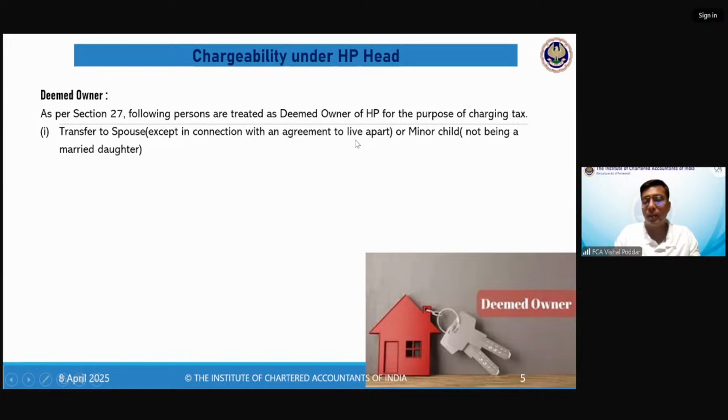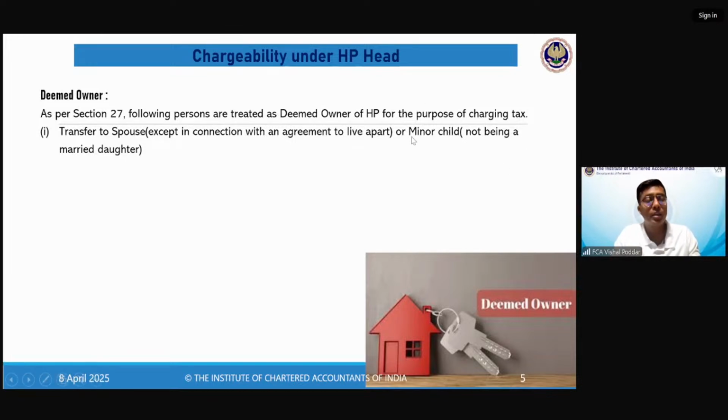Many times, during divorce, as alimony, you have to give one house to the spouse, especially to females. In such a case, the property which you have given to the female is obviously free, not given by charging any consideration. In fact, that is what the court has ordered. So you have to give it compulsorily. In that particular case, that will not be covered over here. You will not be required to pay tax. Then the spouse will pay tax on the income, whatever they are getting.